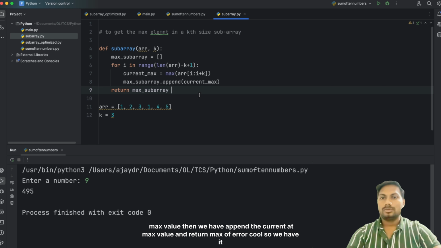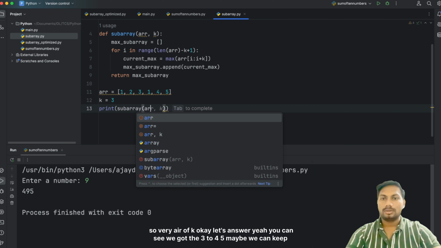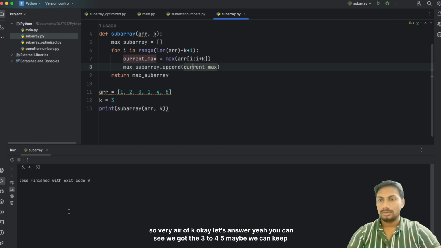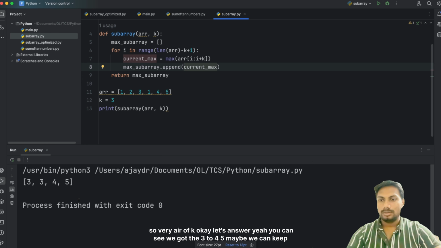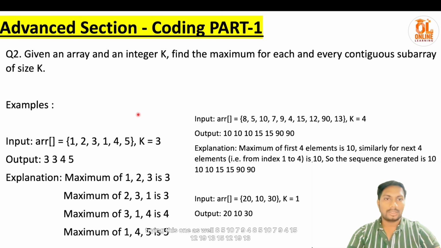Cool, so we have it. So let's print subarray of array and k. Let's run the subarray. You can see we got the output 3 3 4 5. Maybe we can keep trying this one as well.